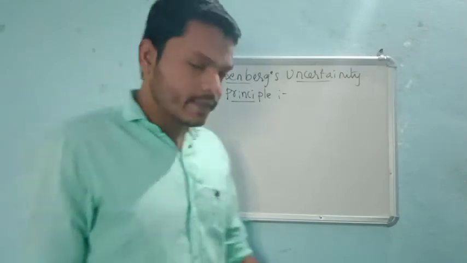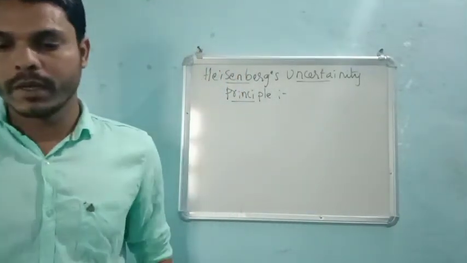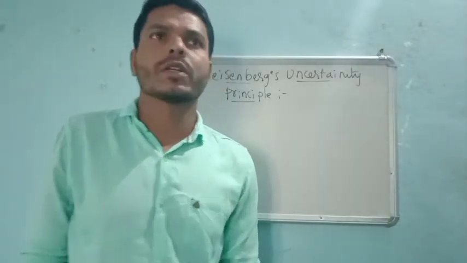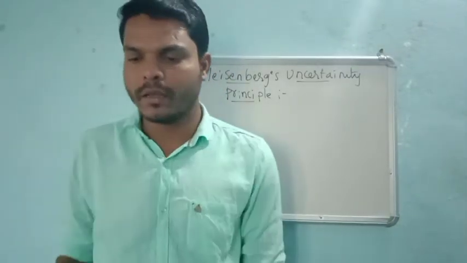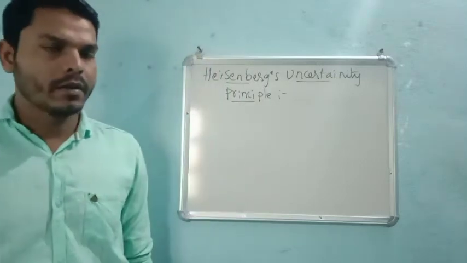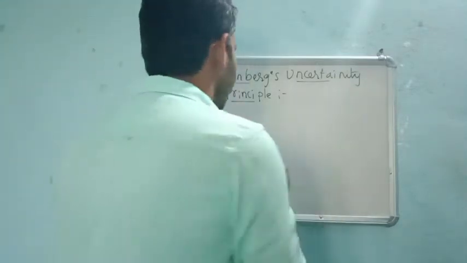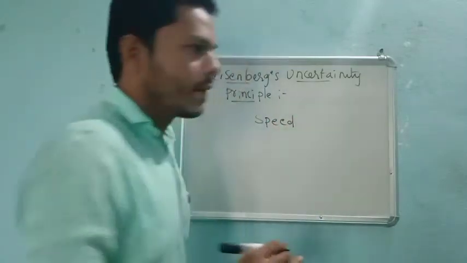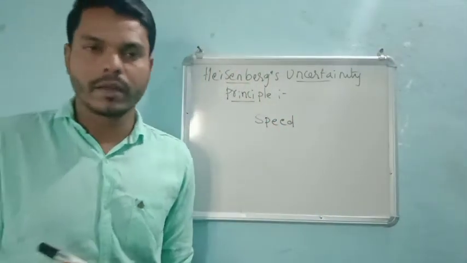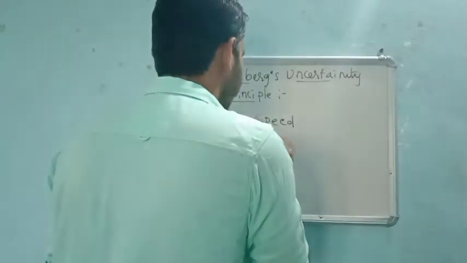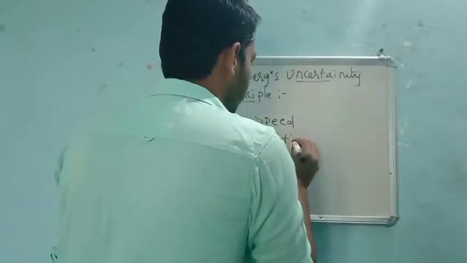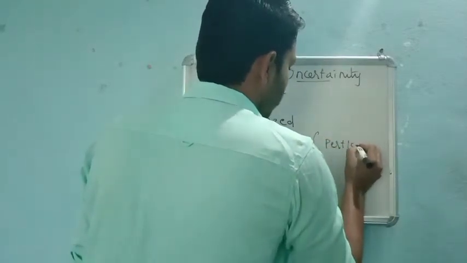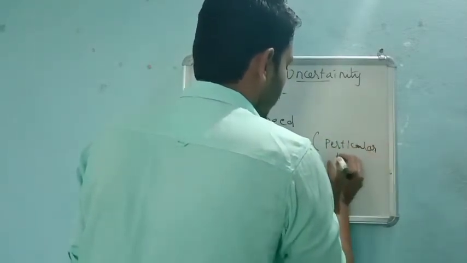Heisenberg's uncertainty principle explains about the position and the momentum, that means speed. And one more important thing, he talks about the position. Position means a particular point.